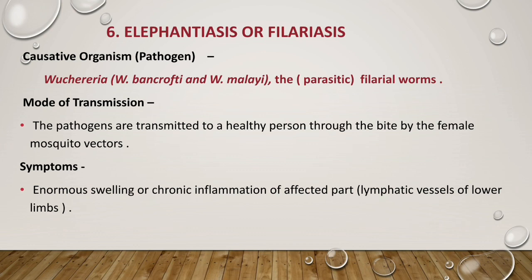This pathogen mostly affects the lower part of the body, and as a result the lower limbs will swell enormously. As a result there will be a burning sensation also in the part, so the person will face severe pain and disturbance, isn't it?